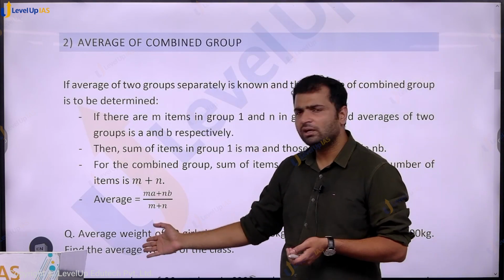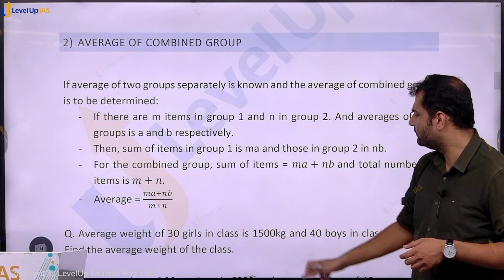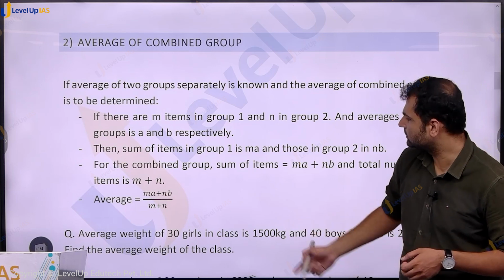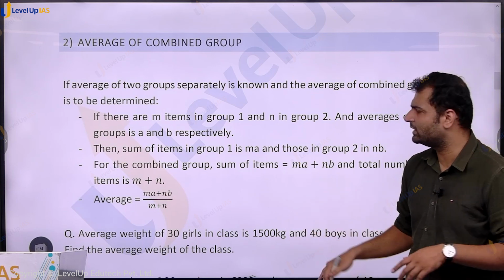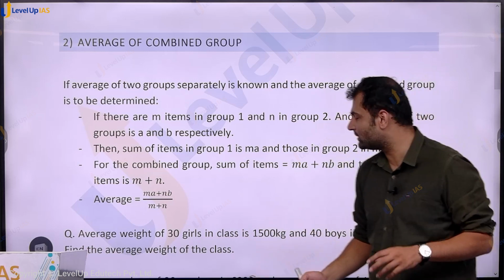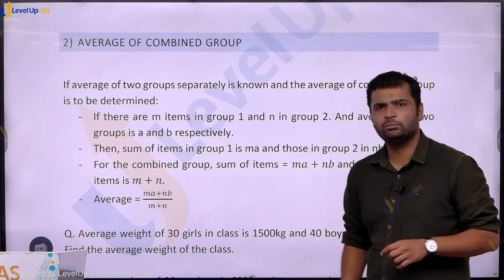For example, see the question. Average weight of 30 girls in class is 1500. So thoda zyada ho gaya. Let us keep it to some rational number. Let us assume it's 1500 to be correct. These are some girls from some other species, let us say, and 40 boys for 2400 kg. So find the average weight of the class.